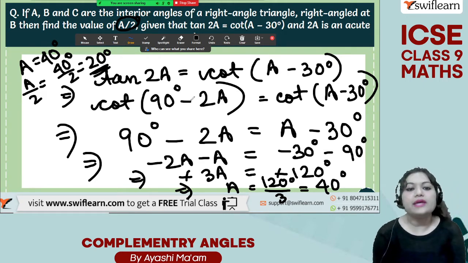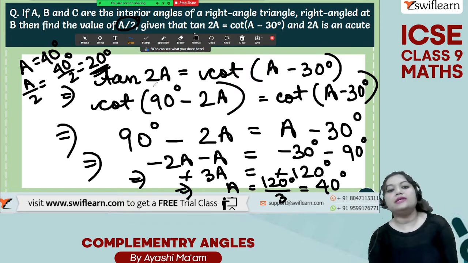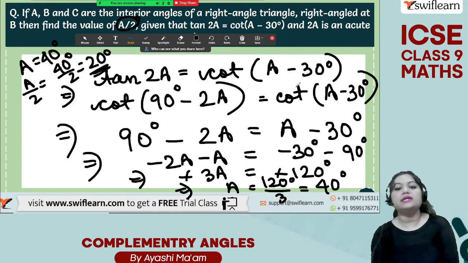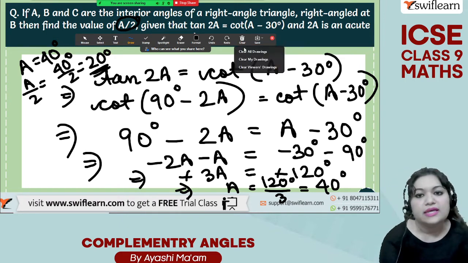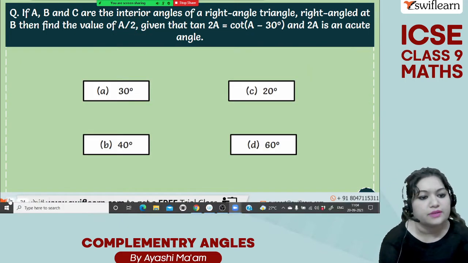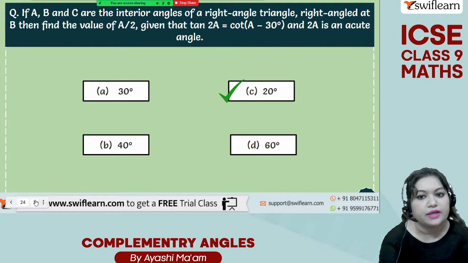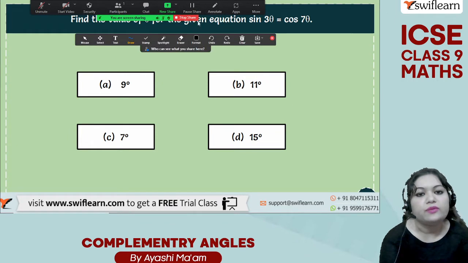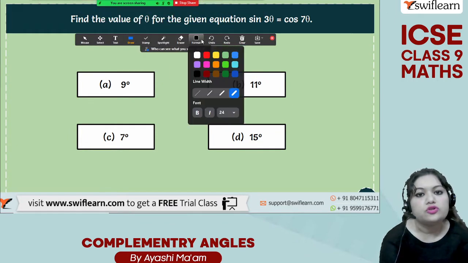Understood? Nothing else, you just have to apply the formula here that tan theta means what? Cot (90 degree minus theta). So tan 2A is equal to cot (90 degree minus 2A). Then on both sides these cots will be cancelled and then you can easily solve the equation. Okay. Next question. Again, let me take the whiteboard quickly.